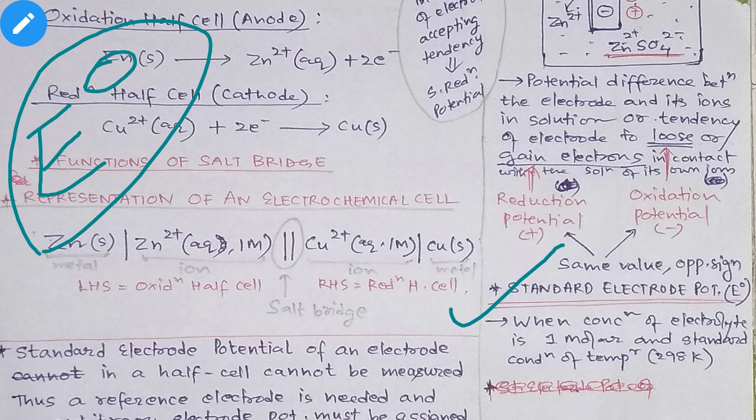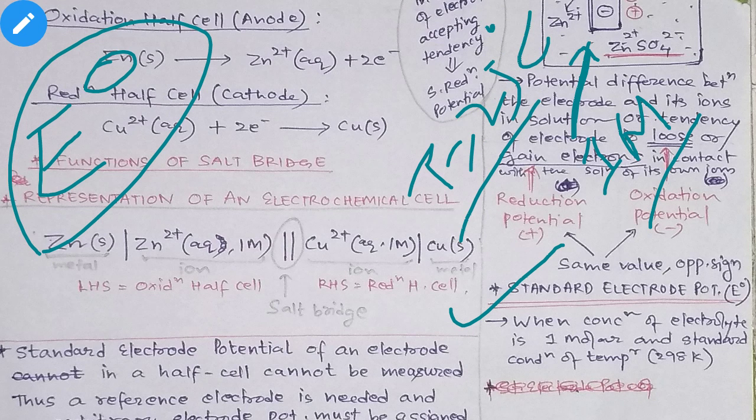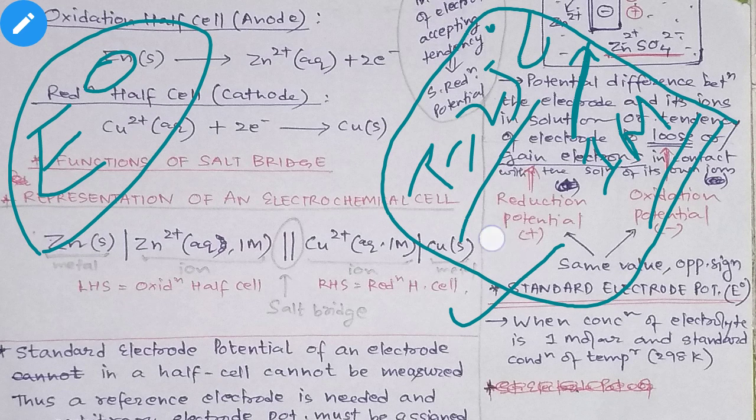Now it is nothing but the same as the electrode potential, but because the word standard is there, something different will come. So whenever the concentration of the electrolyte you are taking is 1 molar, remember, the concentration of the ions you are taking is 1 molar, and the temperature is 25 degrees Celsius, which is the standard temperature, then whatever value of electrode potential you get at that time will be known as the standard electrode potential.